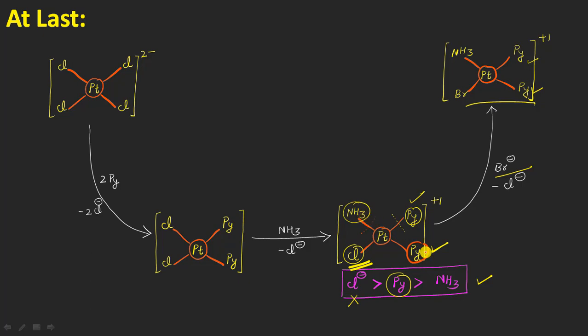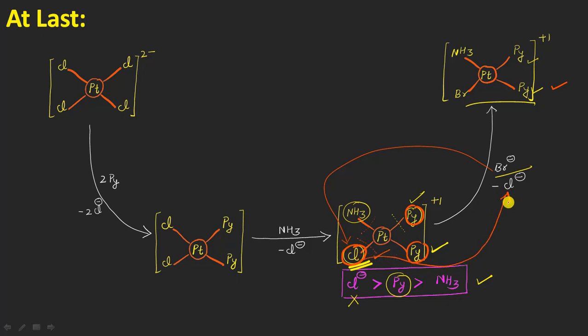But not to worry, we are having another pyridine ligand here, and trans to this pyridine ligand what is present is a weaker platinum and the chloro bond, okay, which will undergo cleavage quite easily in this way, resulting in the formation of this kind of product molecule, in which in place of this chloro now we will be having this bromide here. This will be coming and taking the place of this chloro, and this will be going out of the system in this way, right?